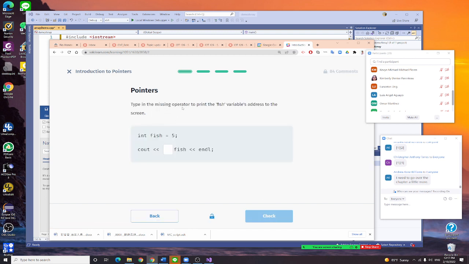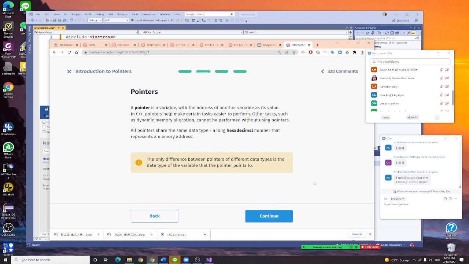So type the missing operator to see the address. I have integer fish equal 5. I only want the address. I don't want 5, I only want the address. I type this. Can you type ampersand with me, please? All right, so why is that?